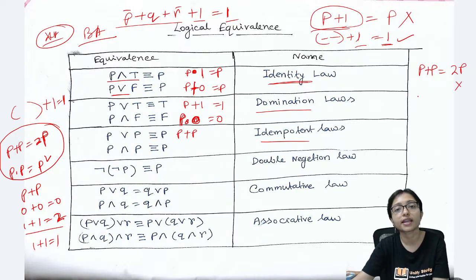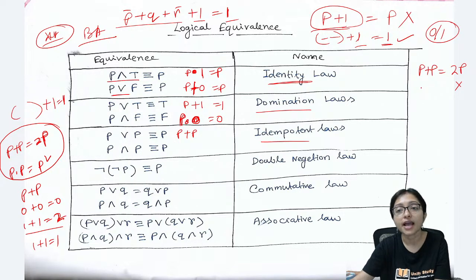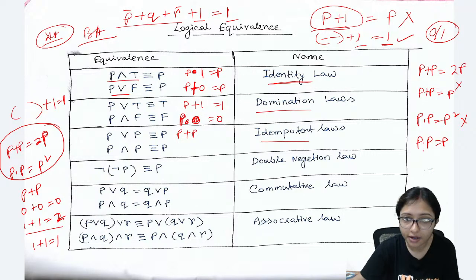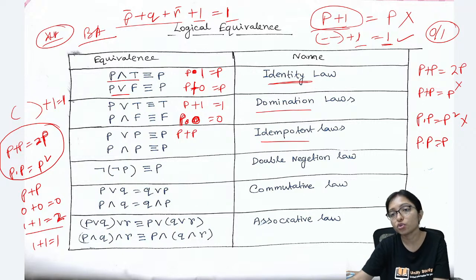It is Boolean algebra. It is propositional logic where we are working with only 0 or 1. Other than 0, 1 any value is not there. That's why here P plus P is P only. P dot P is P square? No, P dot P is P only. Got it? Clear? Don't make the mistake.